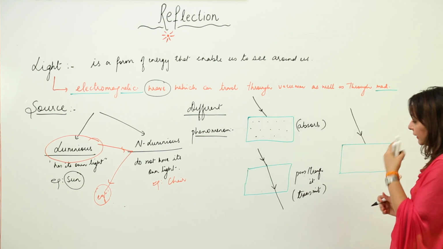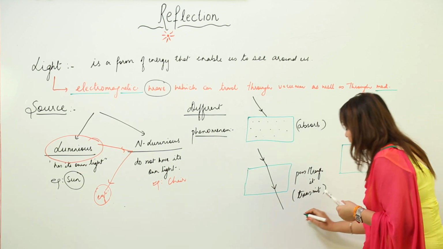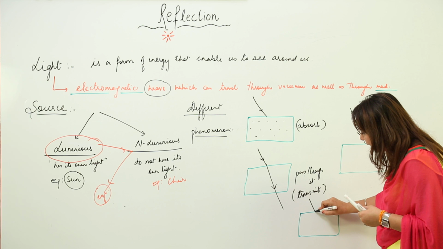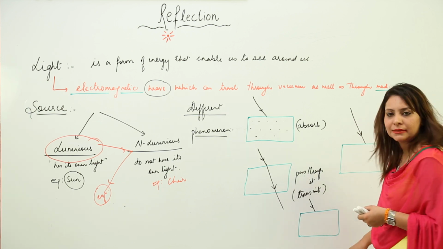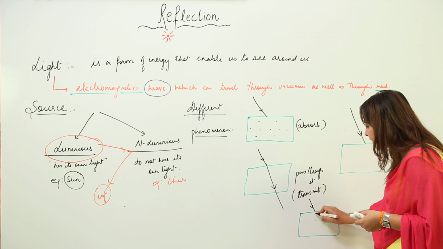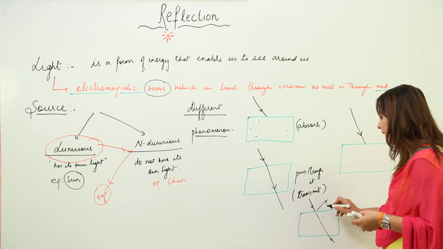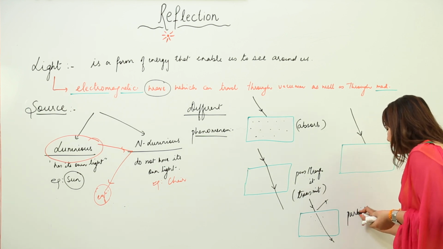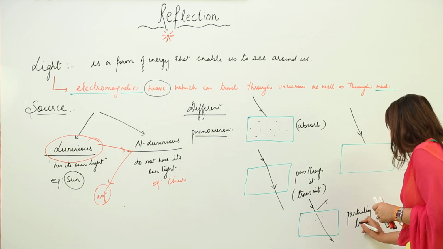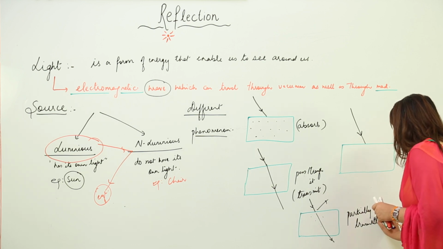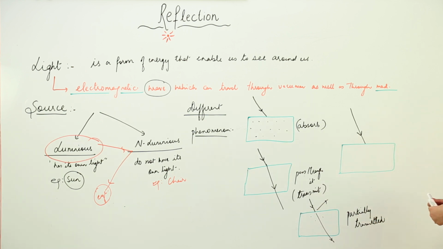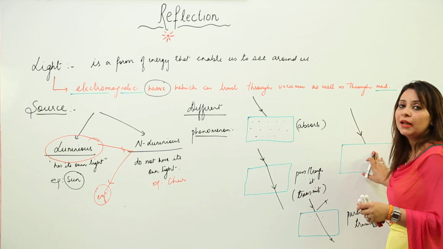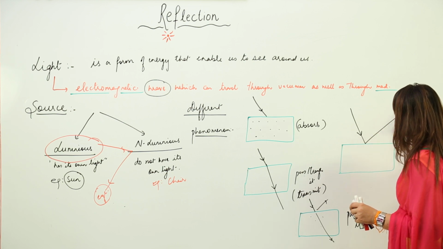And I'll make one more surface. There may be a chance that light is falling and it is not completely passed. Some amount of light is absorbed and some is passed, or you can say some is reflected back, anything can be there. So light can be partially transmitted, meaning only a few rays pass. And there can be a chance that when light falls on a surface it does not enter, it doesn't get absorbed at all and doesn't allow light to pass either, so it gets bounced back.